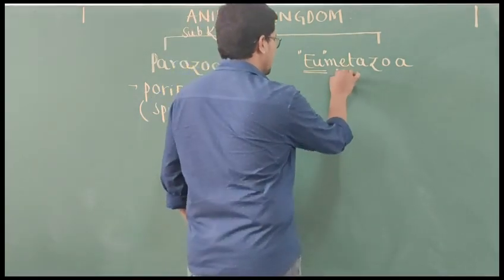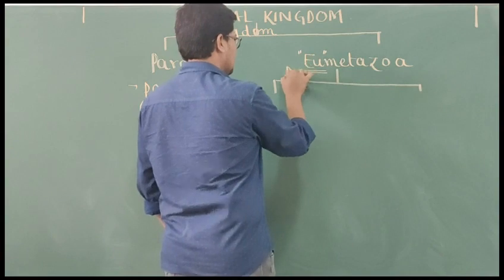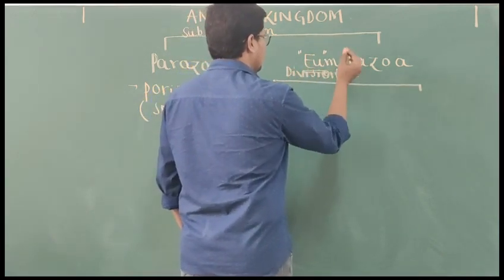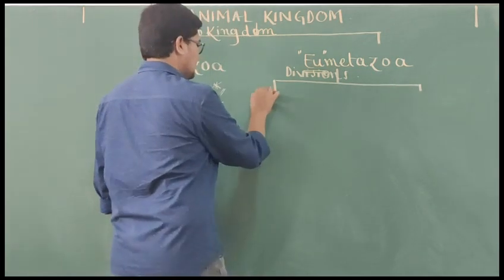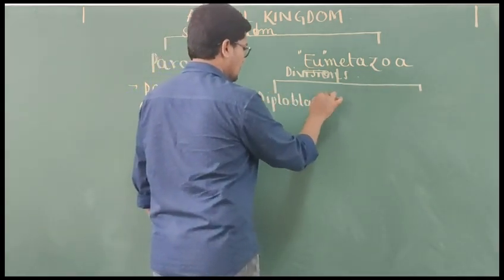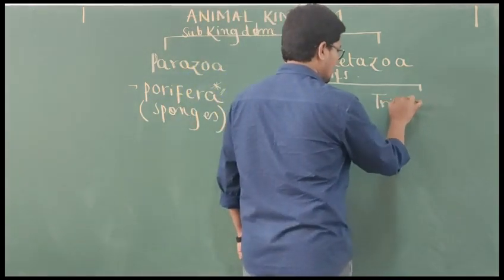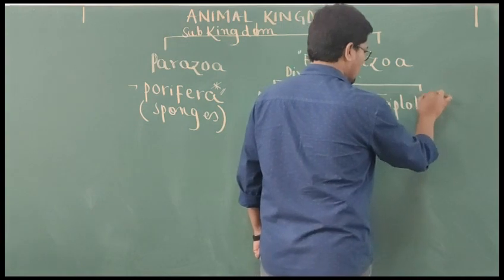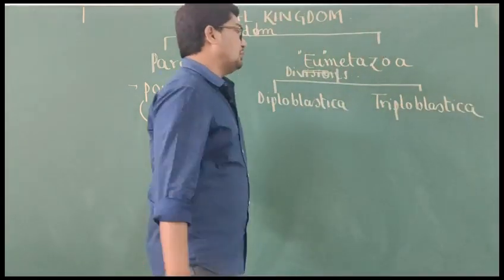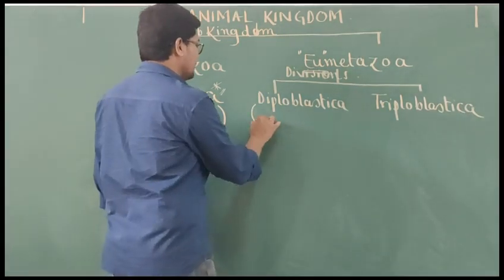Now, Eumetazoa includes the divisions like Diploblastica and Triploblastica.